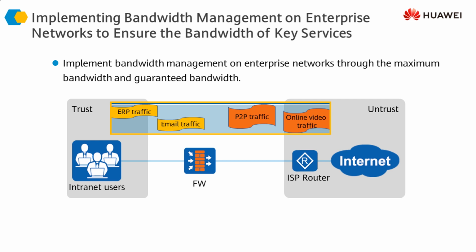Indirectly, what we are trying to do is either assure minimum or guaranteed bandwidth to these traffics, and on the other hand limit the maximum amount of bandwidth that these applications can use. We also want to limit the maximum number of connections that these types of traffic can have at the same time going through the firewall.